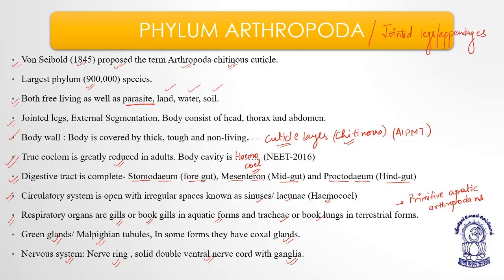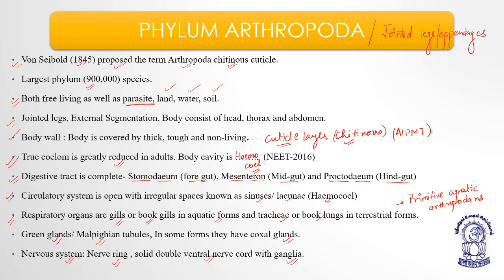The circulatory system is open as they don't have any blood vessels in which the blood will flow, okay. So that is why it is known as what? The open circulatory system. And they have sinuses or lacunae known as hemocoel, where the blood will collect and it will pass to different organs.